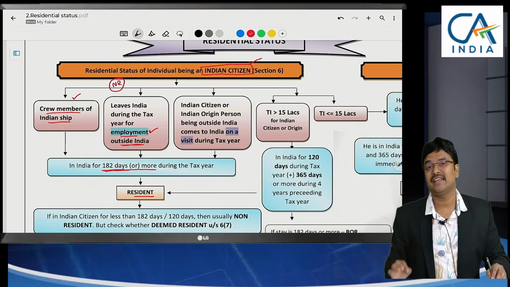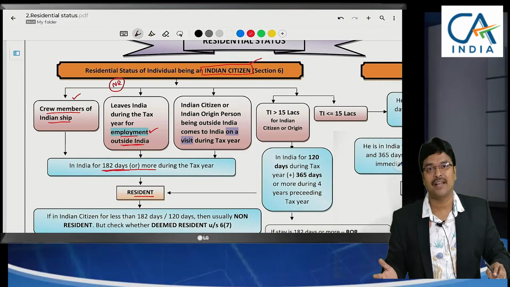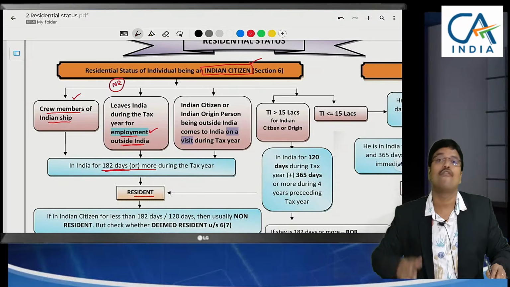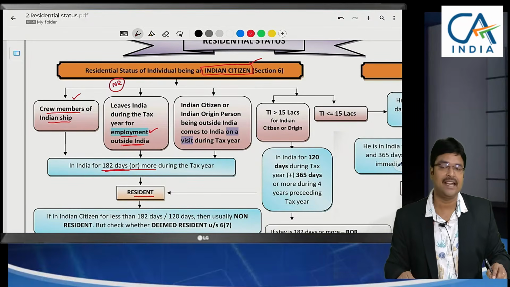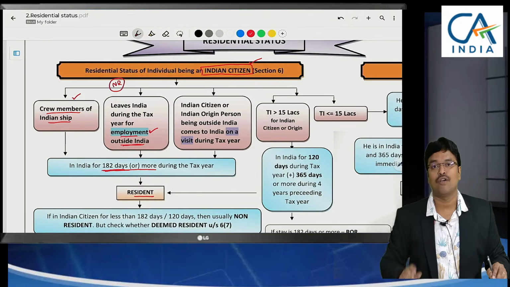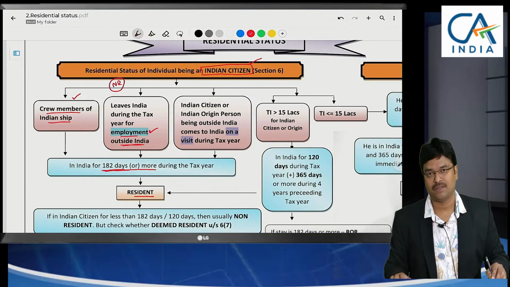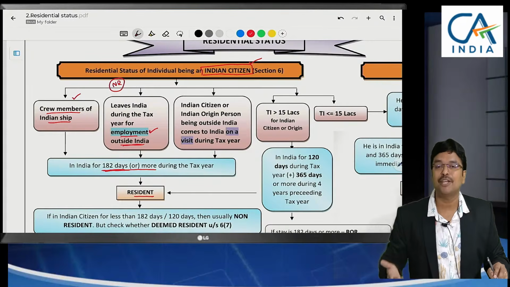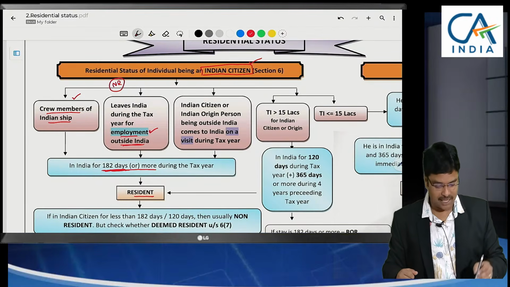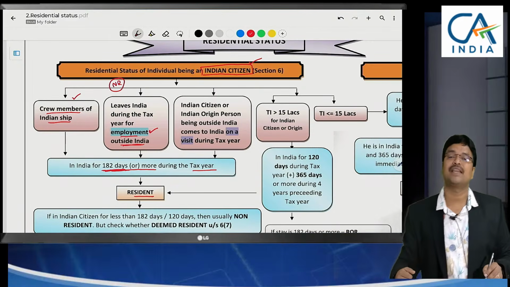That means if he is in India for less than 182 days, he will be called a non-resident. For a non-resident, foreign incomes will not be taxable in India. Only Indian incomes will be taxable. Foreign incomes will not be taxable. That's why, to encourage him, we have specified that he should be in India for 182 days during the tax year to become a resident.